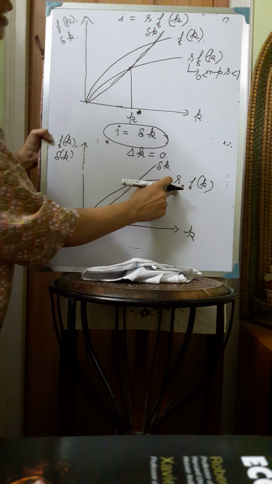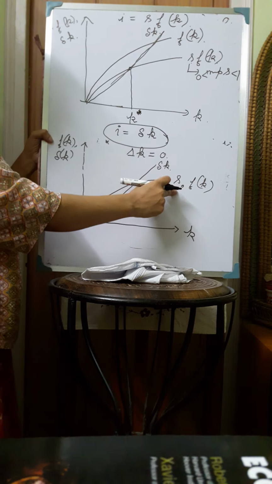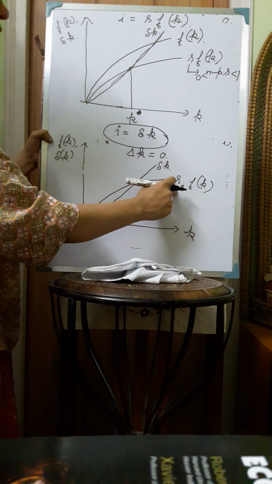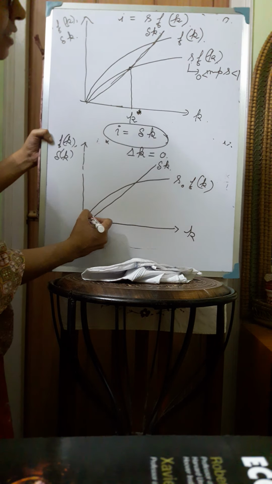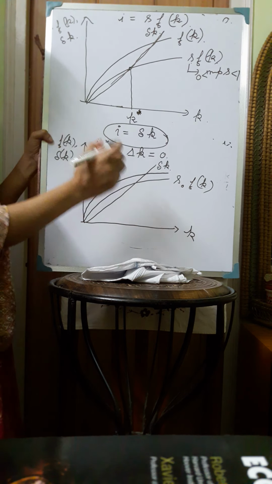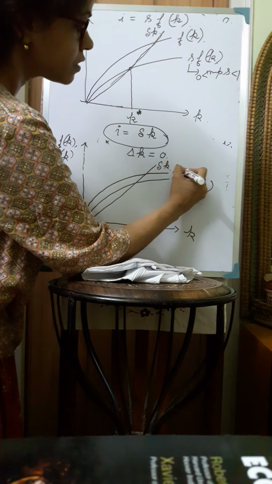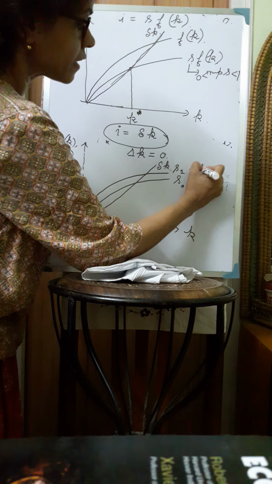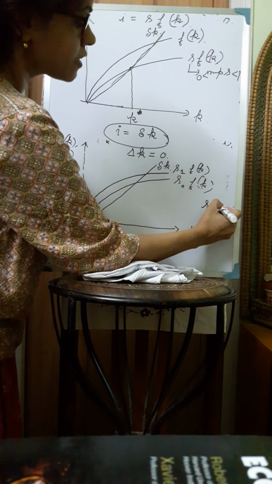Now suppose s0 is increasing, so the savings rate in the economy is rising. In that case, this s0 f(k) curve will shift upward, and the new curve is s1 f(k), where s1 is greater than s0.